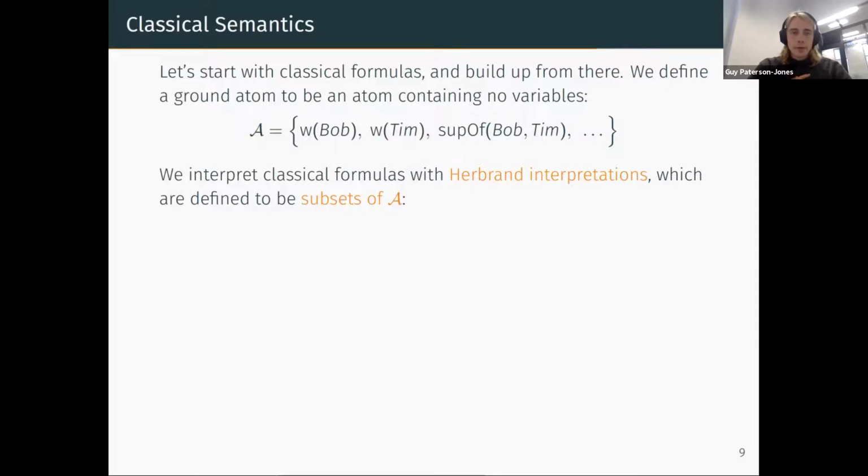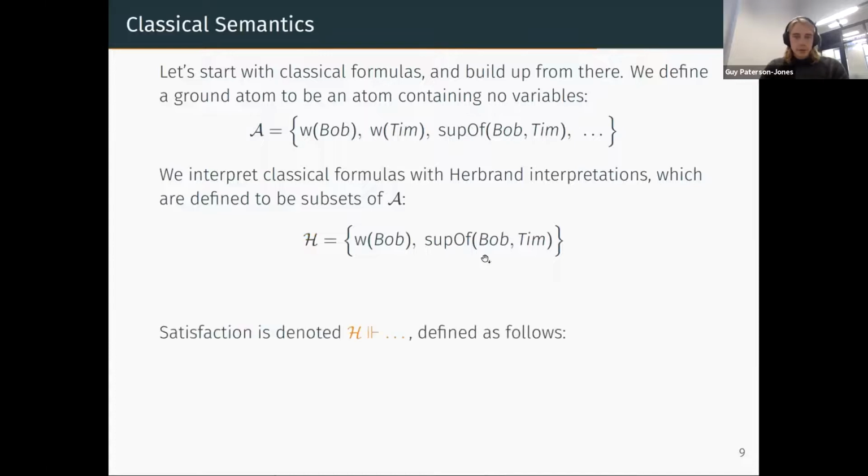We go the Datalog route and interpret classical formulas with Herbrand interpretations, which are by definition subsets of ground atoms. Here's an example of a Herbrand interpretation in which Bob is a worker and Tim is Bob's superior. What does it mean for formulas to be satisfied by a Herbrand interpretation? Well, a ground atom is satisfied by the Herbrand interpretation if and only if it's contained in the interpretation.